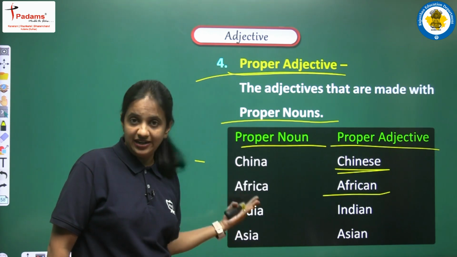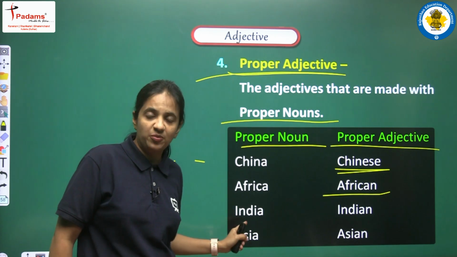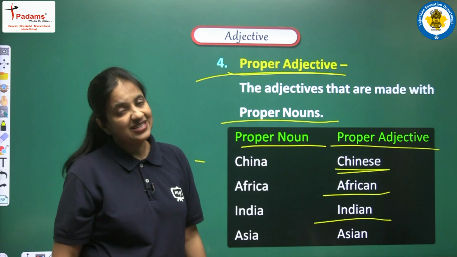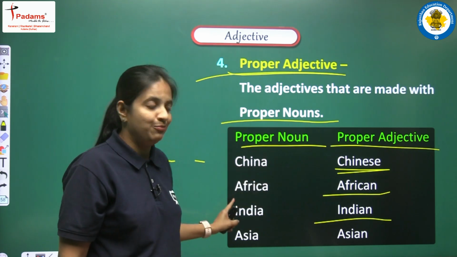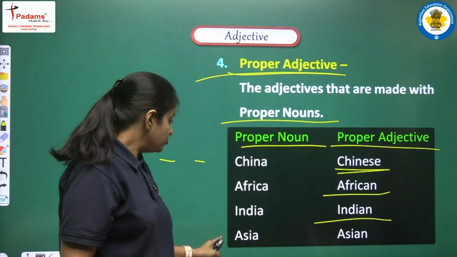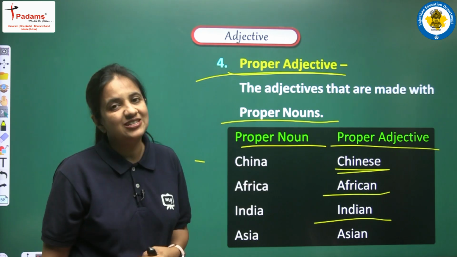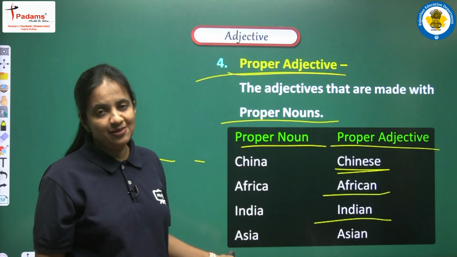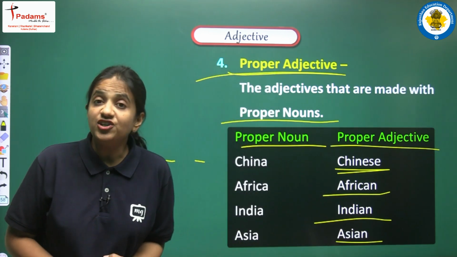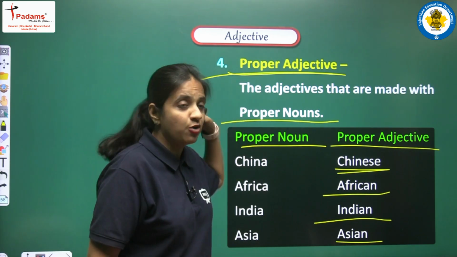Next we are having India. So India, again it's one of the proper nouns, and with the help of this proper noun we can make one adjective that will be Indian. So yes, again because this is made with the help of one proper noun, it will be proper adjective. Next we are having Asia. So again Asia, this is one of the continents, this is one of the proper nouns, and with the help of this proper noun we can make one proper adjective that will be Asian. So yes, it's a very easy type of adjective, that is proper adjective.